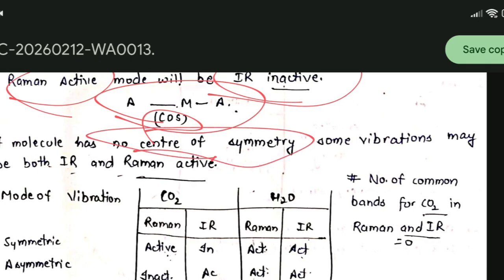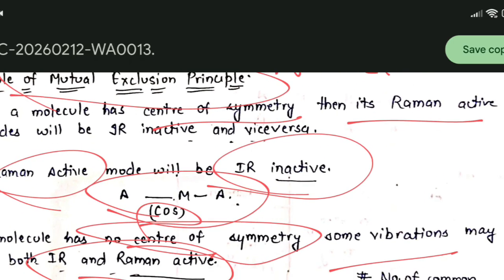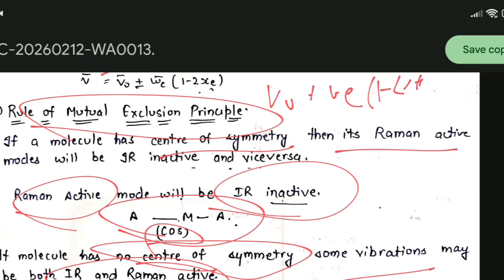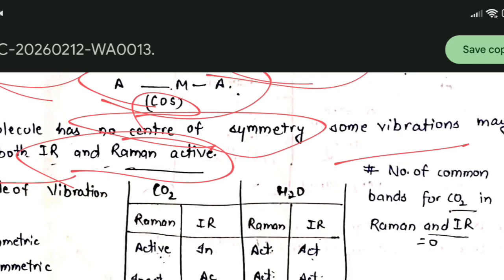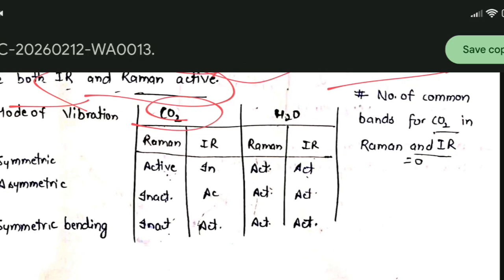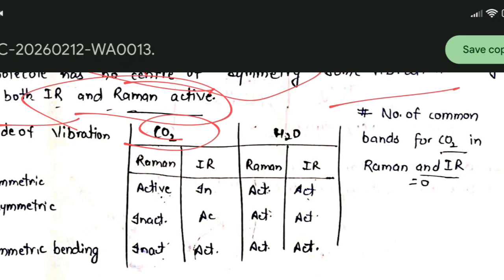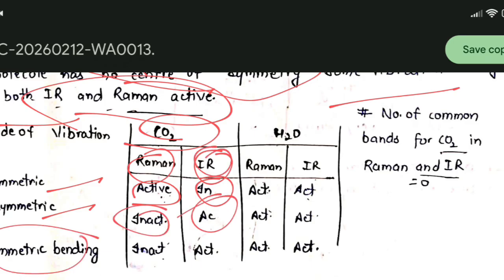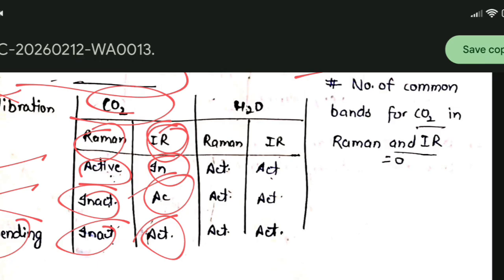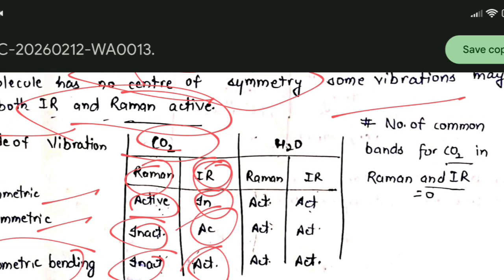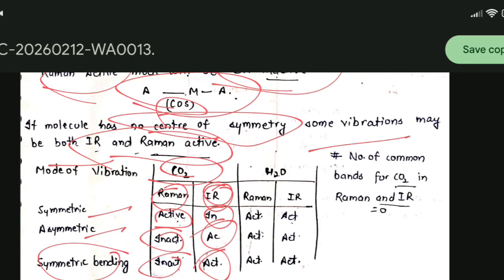If the molecule has no center of symmetry, then some vibrations may be both IR and Raman active. This rule is applicable only for those molecules which have a center of symmetry. Okay, this is called the rule of mutual exclusion principle. See, the CO2 molecule has a center of symmetry. So see the modes: symmetric stretching is Raman active, in IR it will be inactive. Asymmetric modes, in Raman they are inactive, in IR they are active. Bending is Raman inactive, and in IR it is active. Whereas this does not apply for H2, because H2 does not have a center of symmetry.